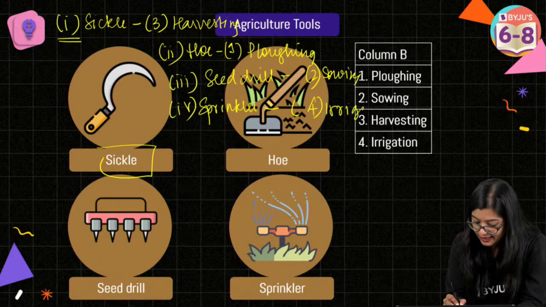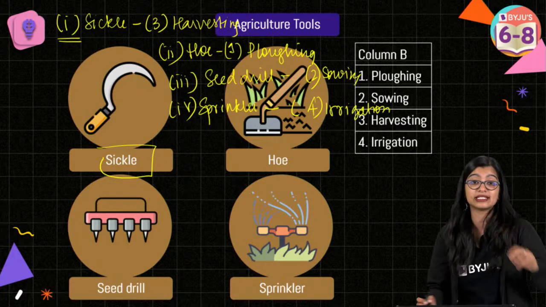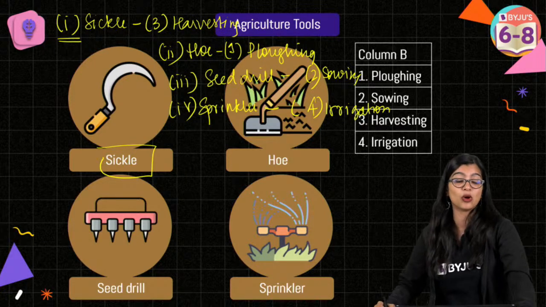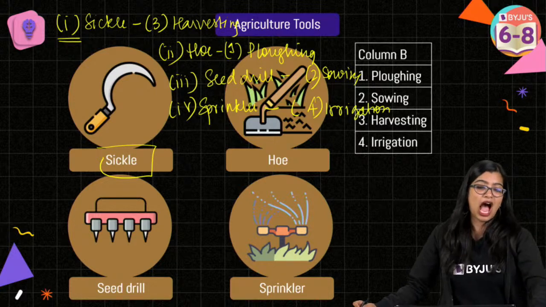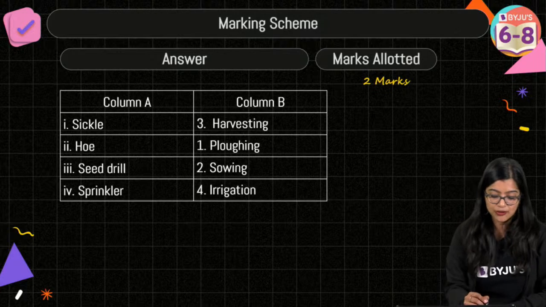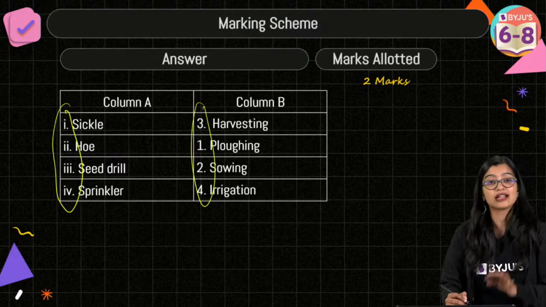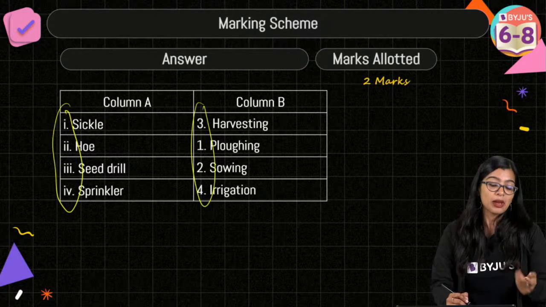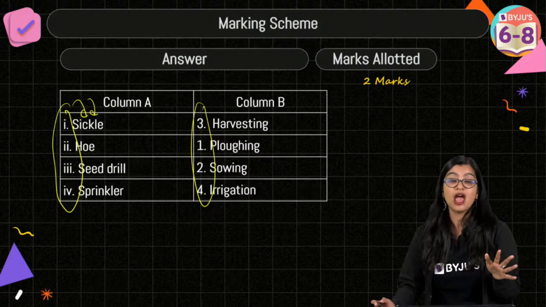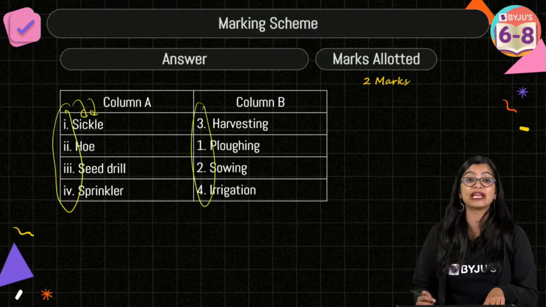Right? So whenever you are writing a match the following answer, please make sure. Ma'am, in exam we will write numbering and answers both. See, it depends. I always prefer that you write the term. And I'll tell you why. Because if you write only this, the chances of you making mistakes are higher. But why do I always recommend writing this? And that's something I did as a child, okay? I did it as a child because I will not make silly mistakes.